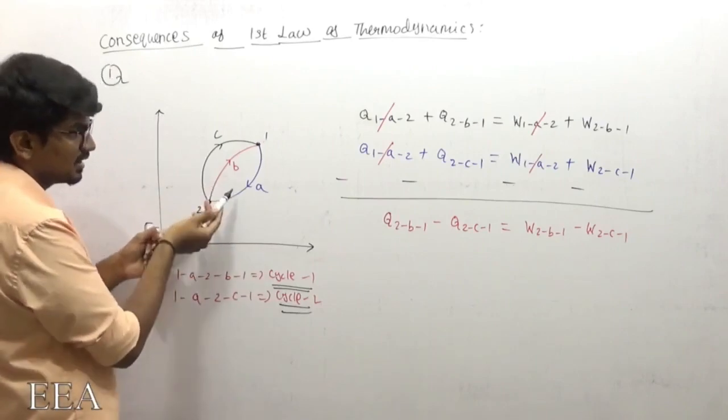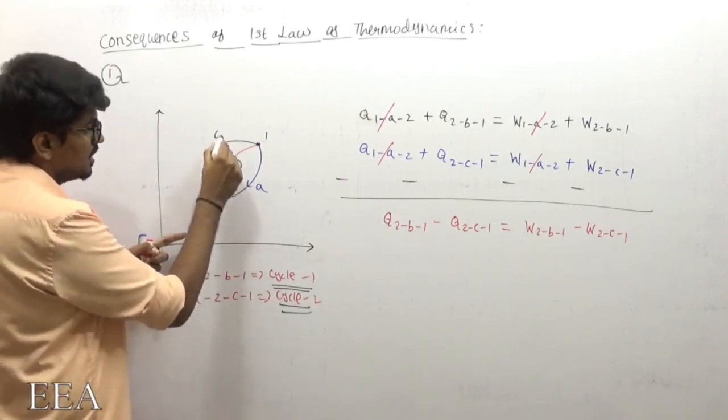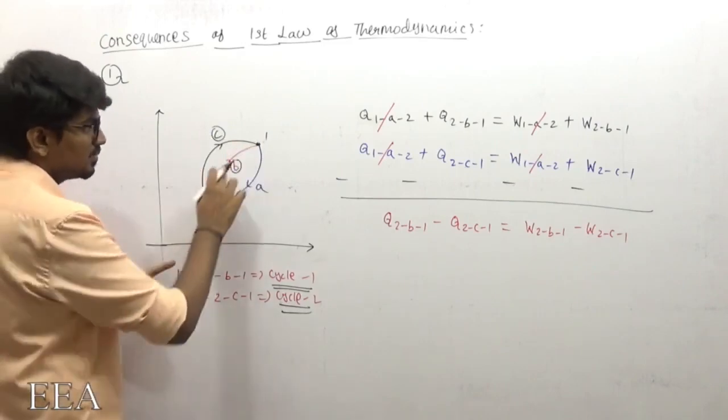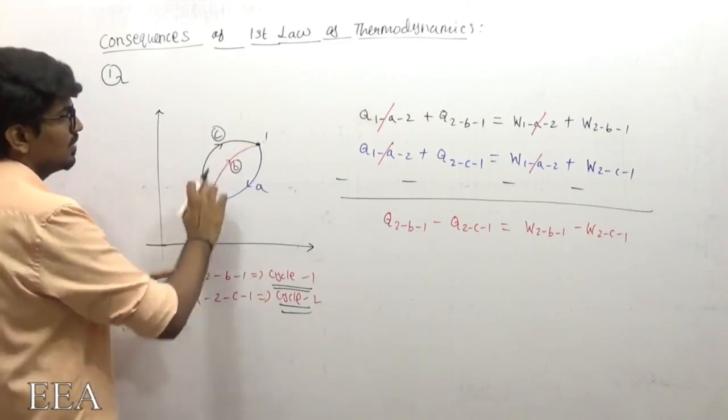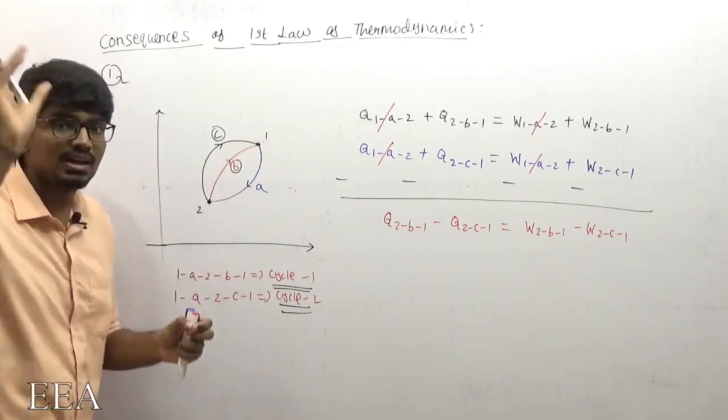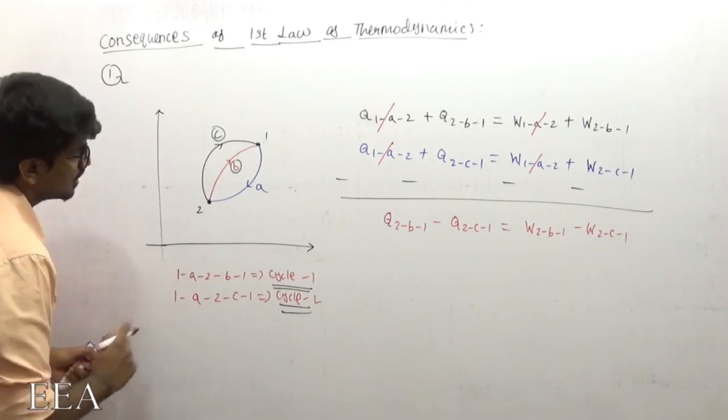As I change the path from B to C, the work transfer in the red path will not equal the work transfer in the black path. That is the conclusion we got earlier for work transfer.